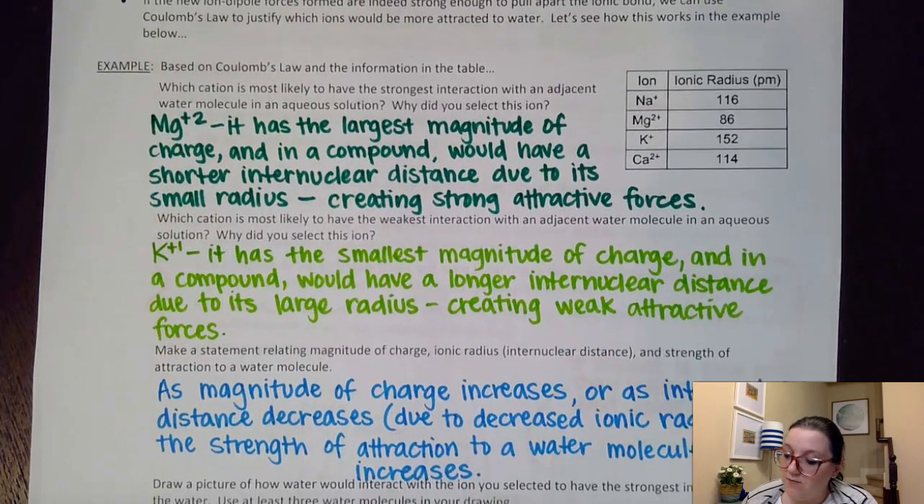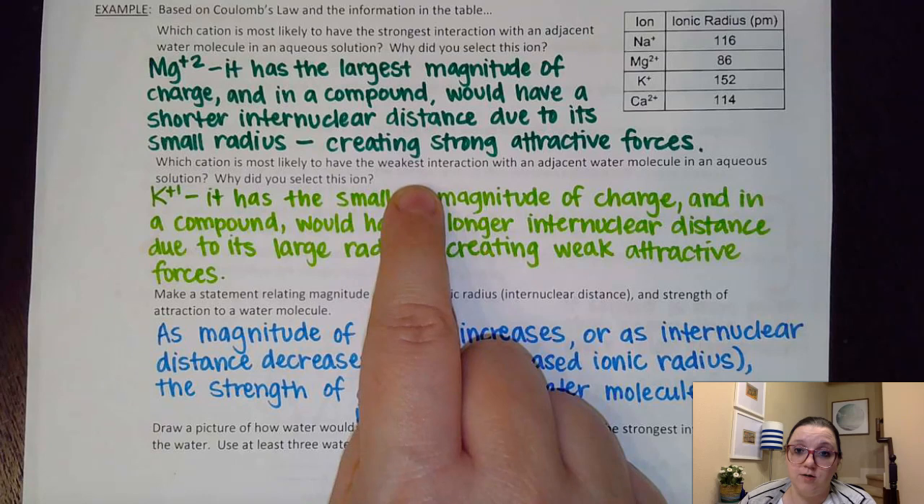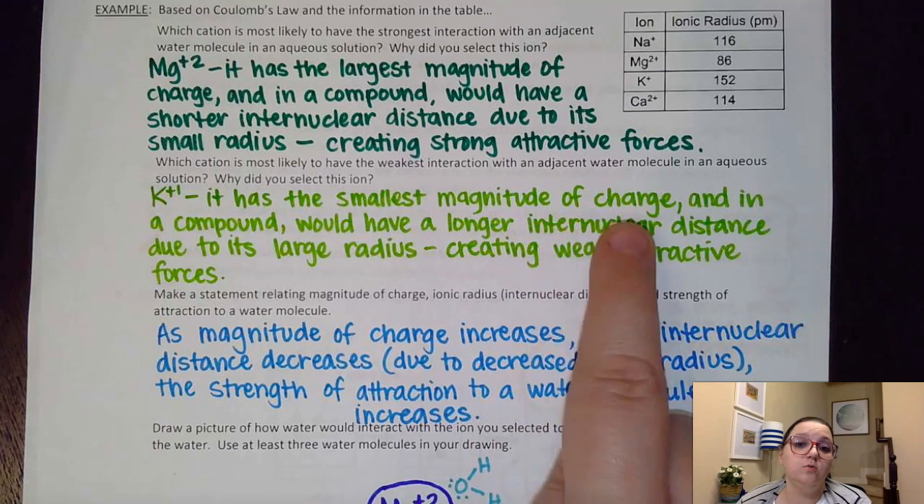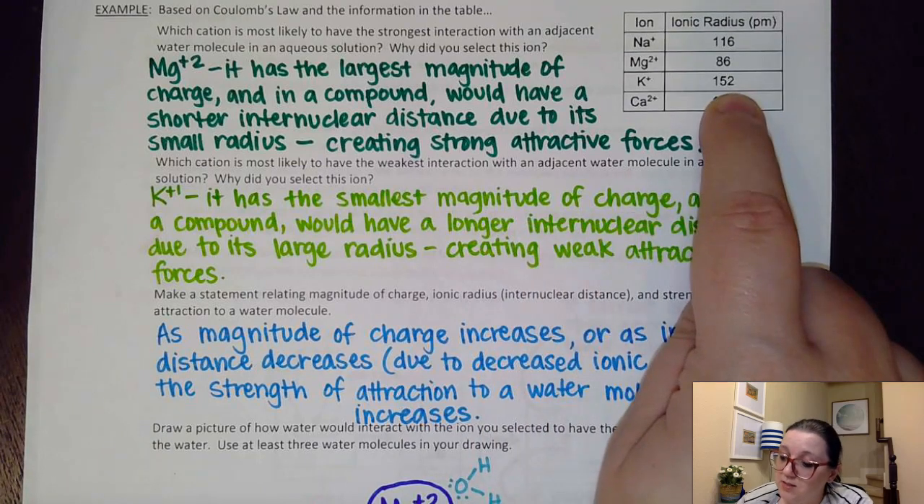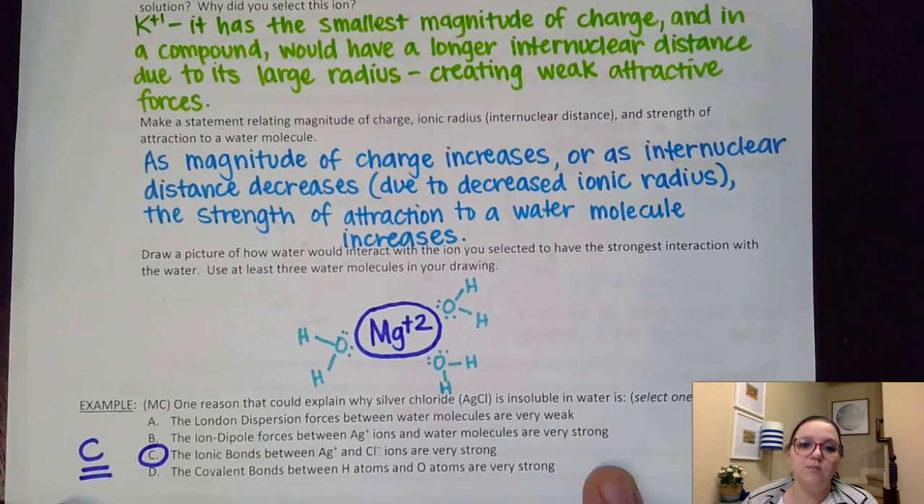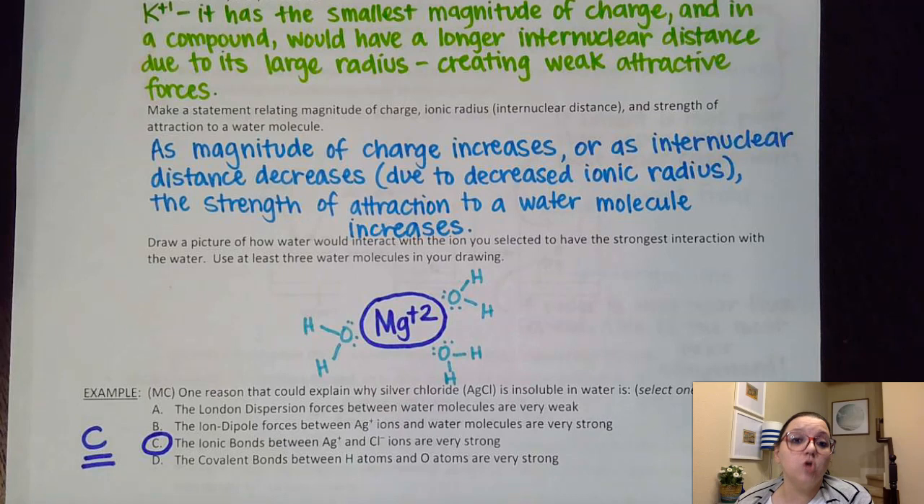On the flip side, if I was trying to pick out which one had the weakest interactions, I would have guessed the potassium. Not only did it have the smallest magnitude of charge, but in having the biggest radius, it would also have a large internuclear distance, and so therefore we would get those weak attractive forces. So kind of a concluding statement about that, basically, as the magnitude of charge increases, or as the internuclear distance decreases due to that decreased ionic radius, that would get a stronger strength of attraction to water molecules when I'm dealing with ion dipole forces.